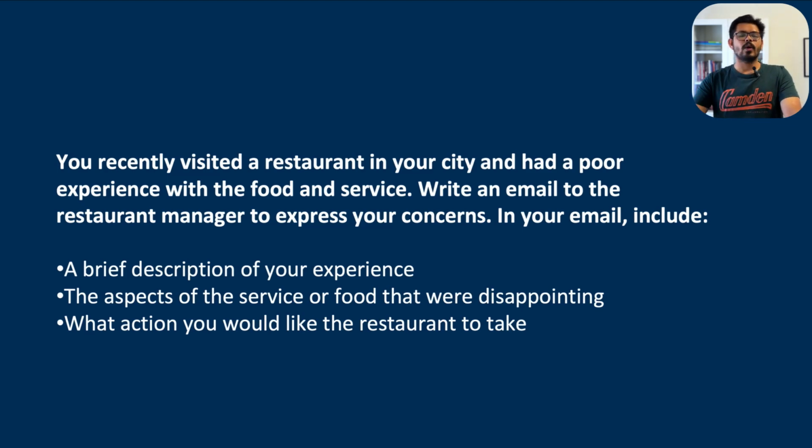Again, you have to understand that whatever you write here has to be brief. It cannot be in detail, because there is a word count involved. 100 to 120 is what you're aiming for. If you write too much, you may easily cross the word count, and we don't want to do that. Now, the last point is what action you would like the restaurant to take. Over here, you can make some recommendations and give them some suggestions about whatever you feel is the right thing to do. These 3 points you must include in your email so that you get a perfect score.